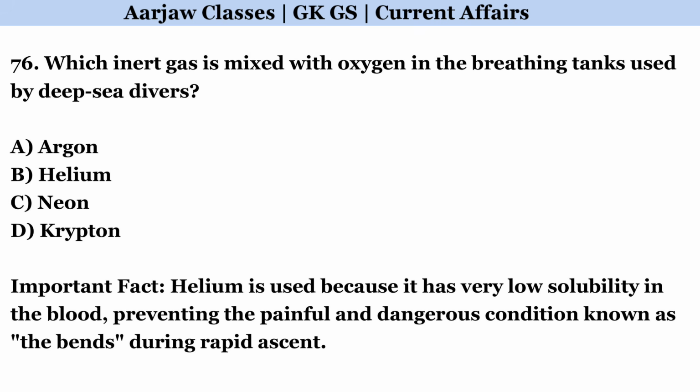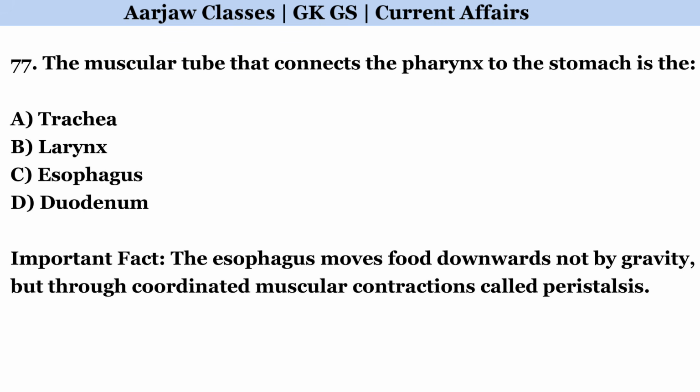Which inert gas is mixed with oxygen in the breathing tanks used by deep-sea divers? Correct option is B. Helium. The muscular tube that connects the pharynx to the stomach is the? Correct option is C. Esophagus.